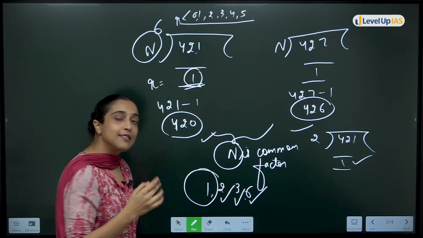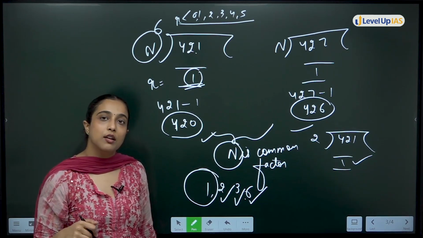But with 1 as divisor you can never get remainder 1; you can get remainder 0 only.